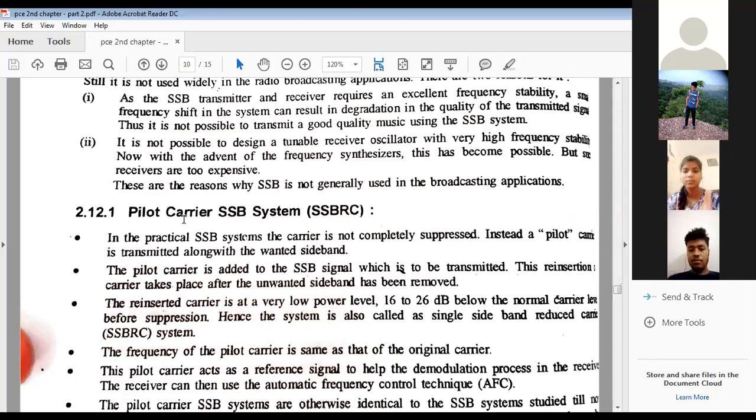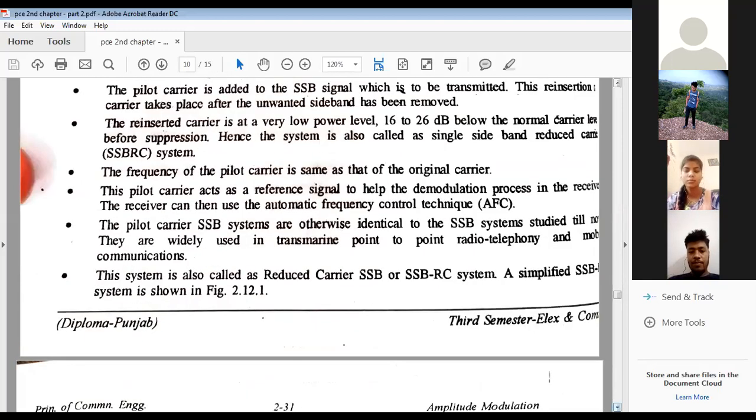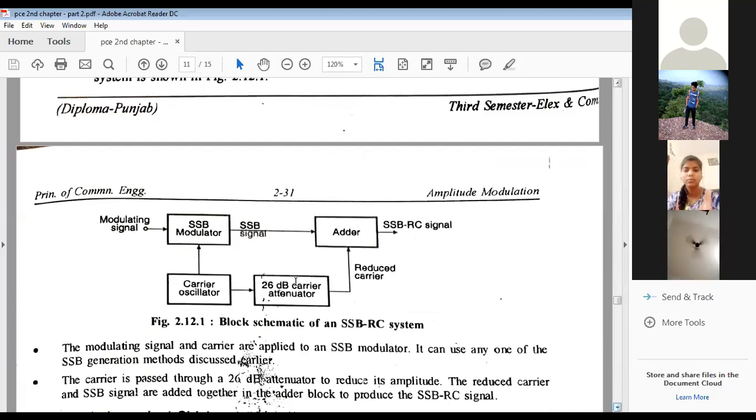Now, today I'm going to tell you about the pilot carrier SSB system. This is also called single sideband reduced carrier. So here the carrier will be reduced. Before discussing the details of this, let me show you the block diagram. Now, is this block diagram visible to you?